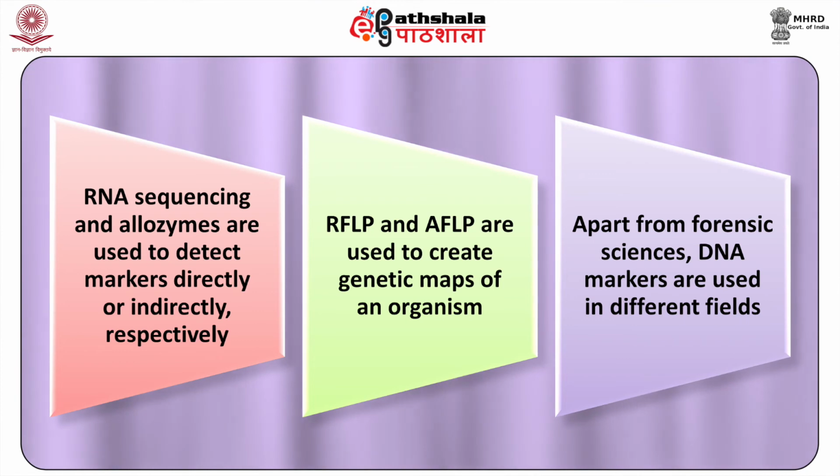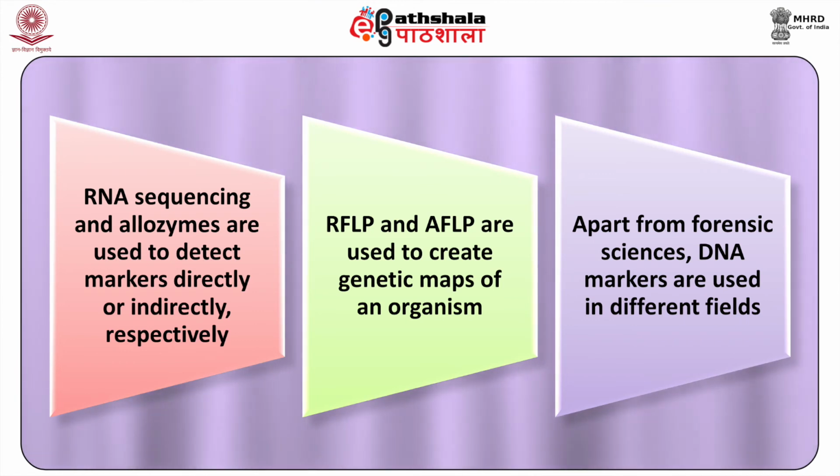Apart from forensic sciences, DNA marker are used in different fields. For example, these are used to measure genomic response to selection in livestock. Mode of selection, that is natural or artificial, leads to change in genetics of the cell. A difference in between selected and non-selected livestock can be indicated by presence of different alleles. Distorted segments of the genetic markers leads to presence of different alleles.